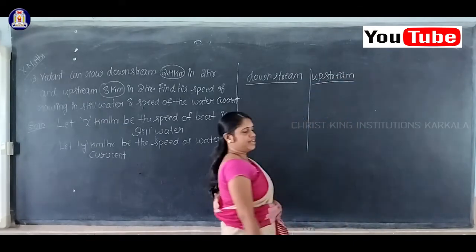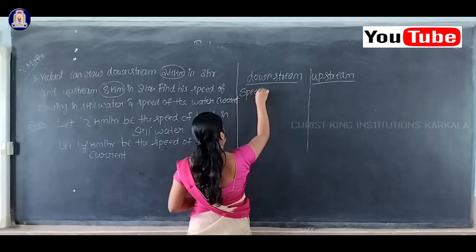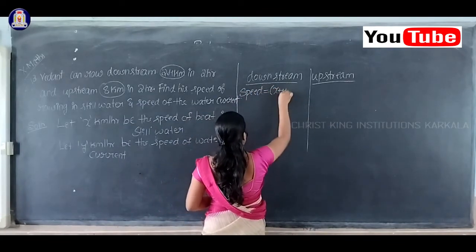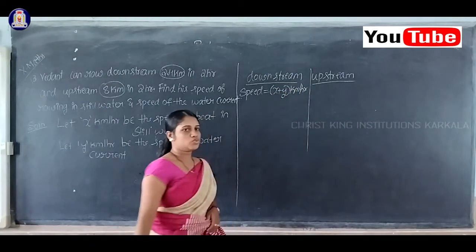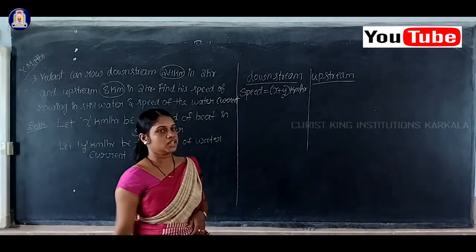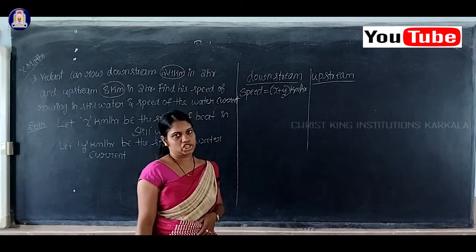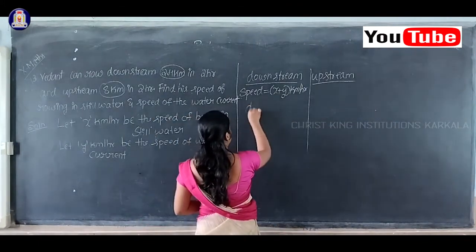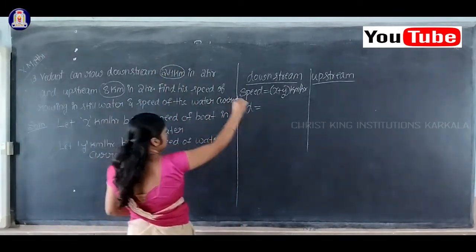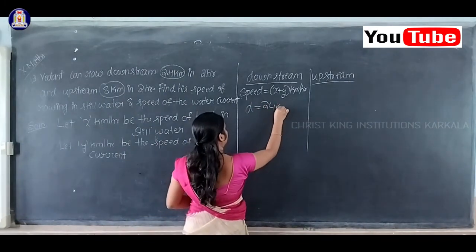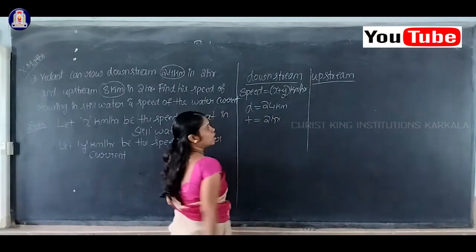In the same way, for the downstream, what is the value of speed? For the downstream, the speed value will be equal to x plus y kilometer per hour, because downstream means the speed of the boat and the speed of the stream get added. Next, for the distance, for downstream your distance is 24 kilometer, and the time given here is 2 hours.